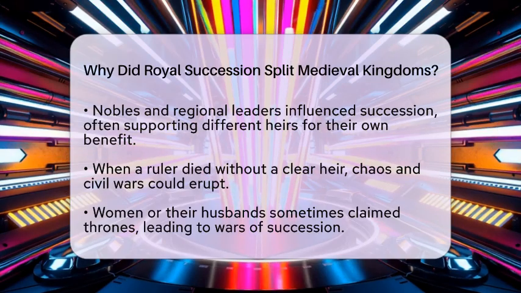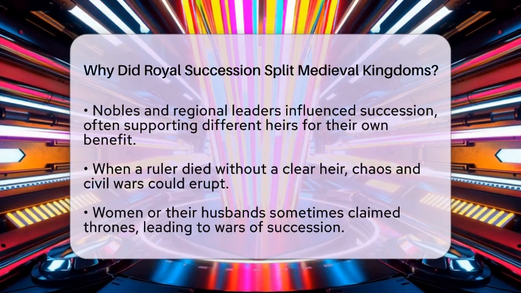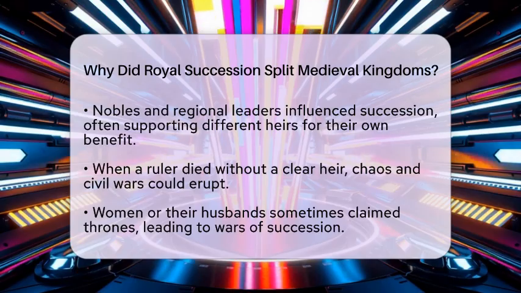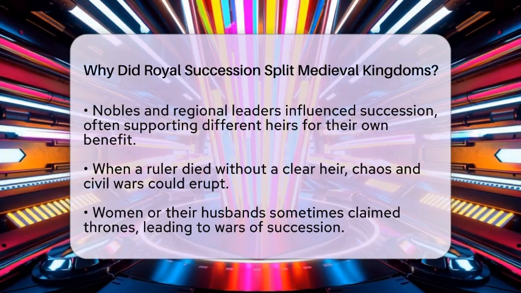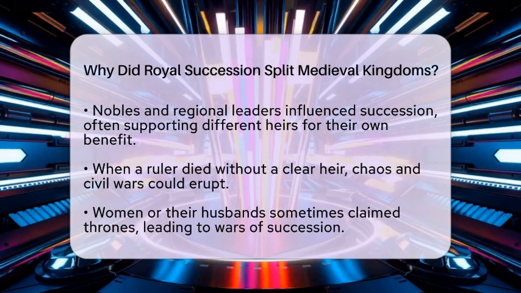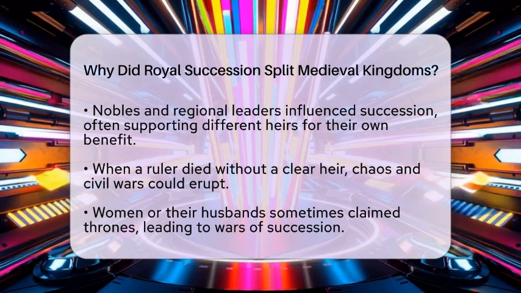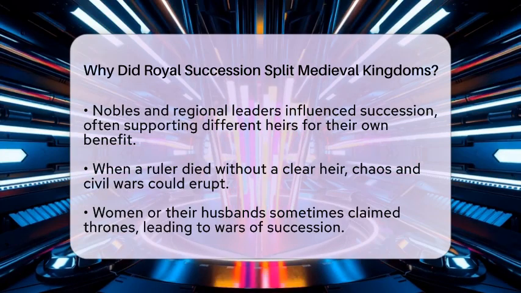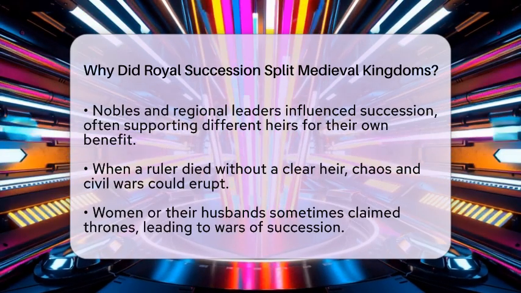When a ruler died without a clear heir, it could cause chaos. Sometimes, women or their husbands claimed the throne, which led to wars of succession. These conflicts often split kingdoms apart as factions fought for control.